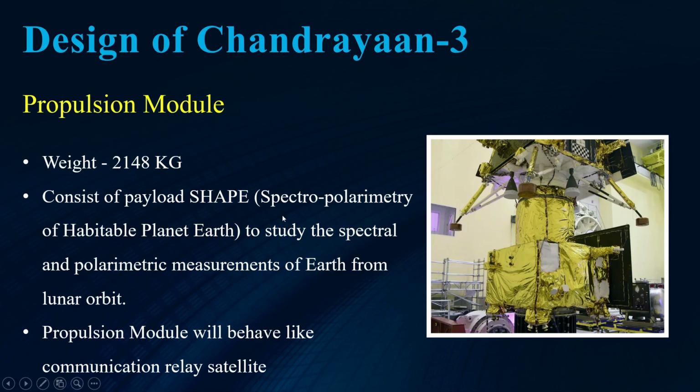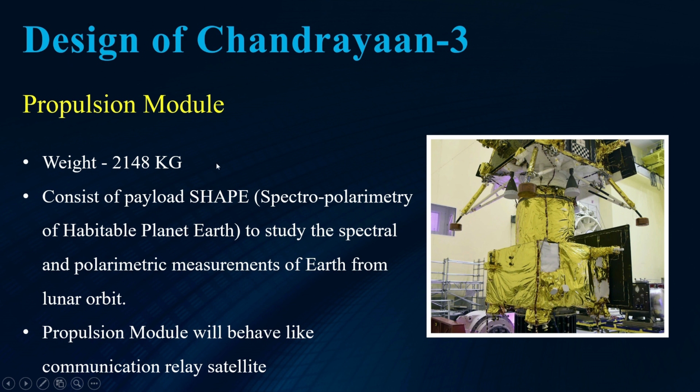Now this third one is the propulsion module. You can see in this figure. Now its weight is about 2148 kg and it consists of a payload, that is SHAPE. Now SHAPE is the Spectro-polarimetry of Habitable Planet Earth, to study the spectral and polarimetric measurements of Earth from the lunar orbit. Just for the polarimetric measurements of Earth, we are using this SHAPE.